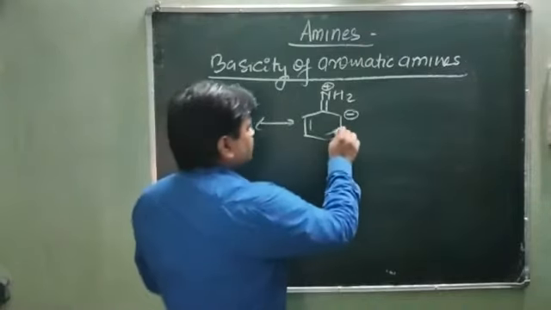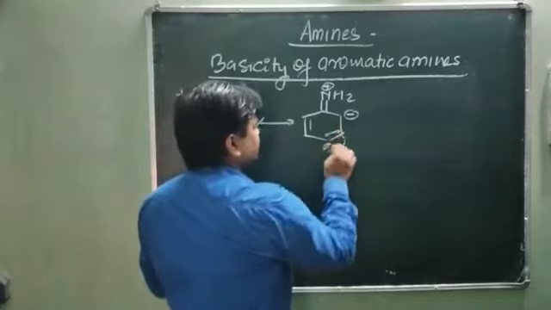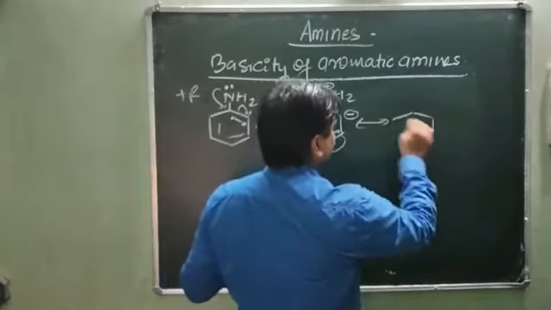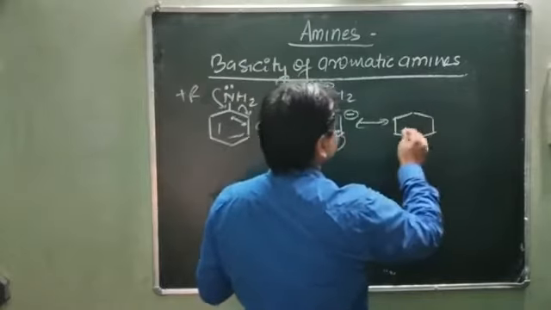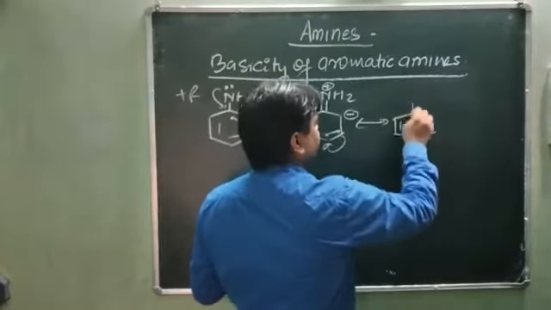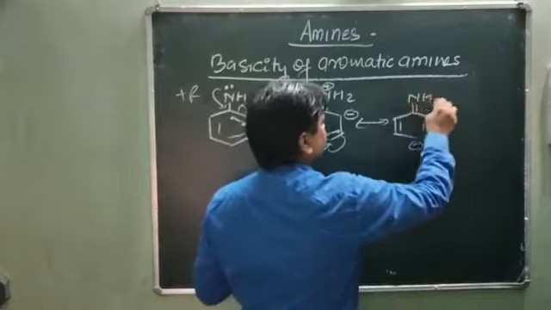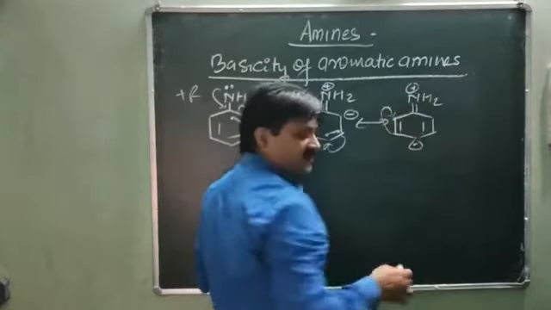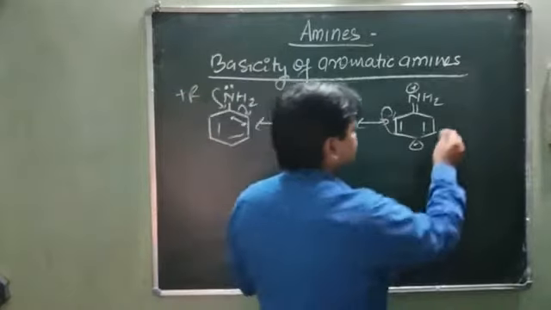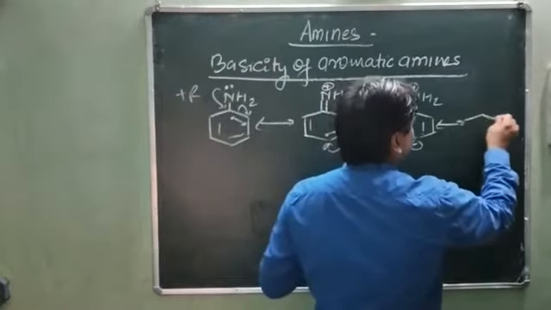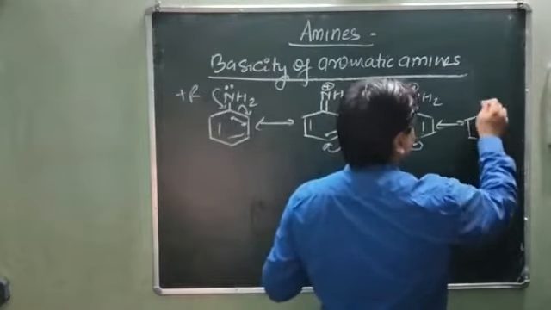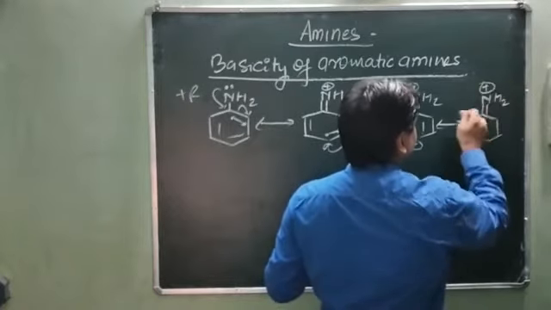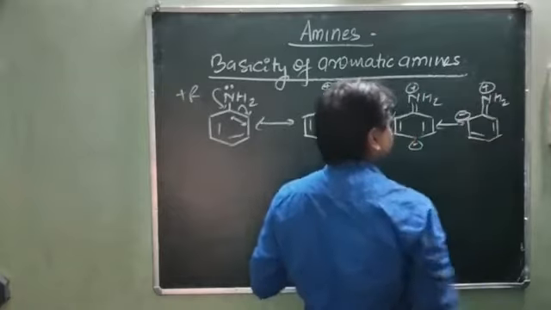Again, this pi electron disperses at this para position, forming a new resonating structure. This is the negative charge and double bond NH2. Further, this pi electron disperses here and forms a new resonating structure. This is double bond NH2 plus, and this is the negative charge.